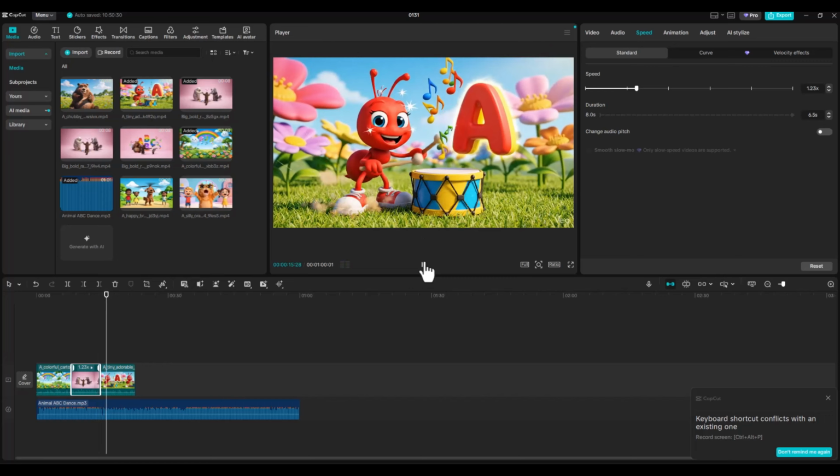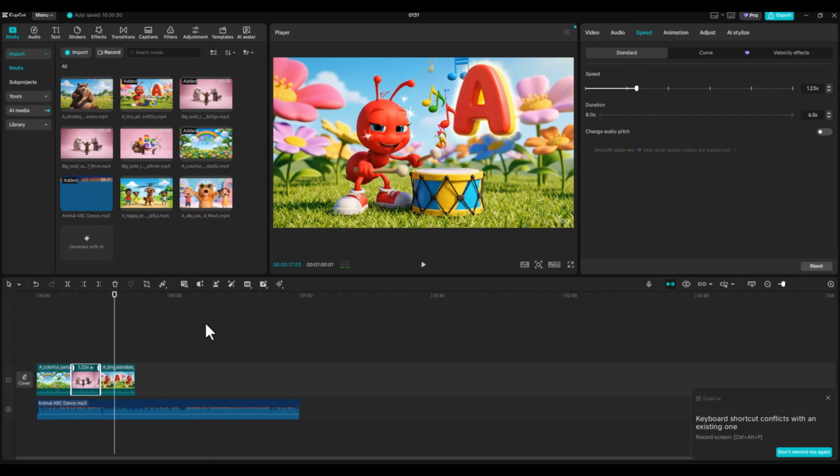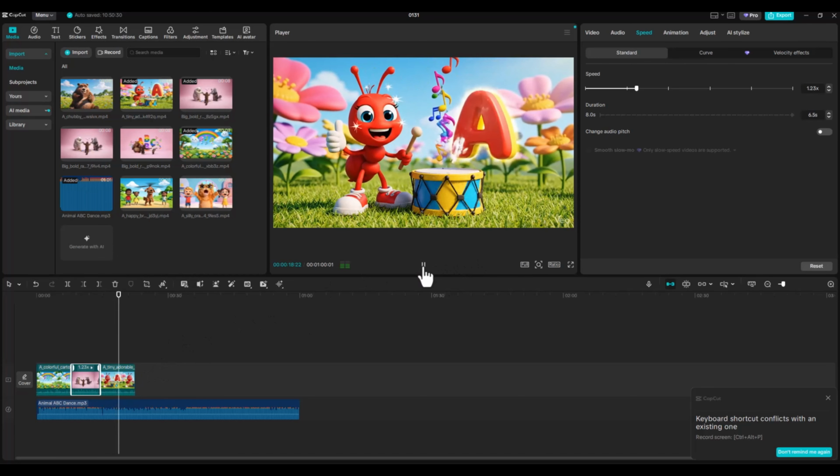A's for ant going tap, tap, tap. Tiny little toes in a tippy tap rap.